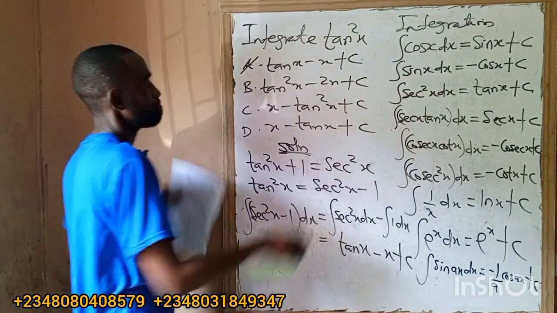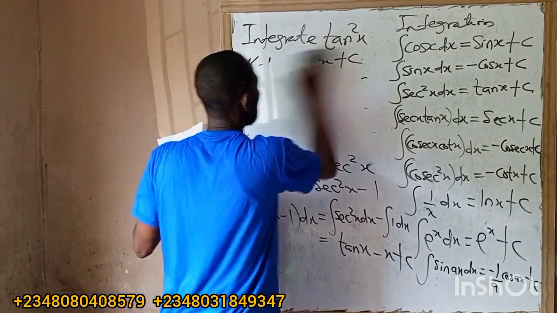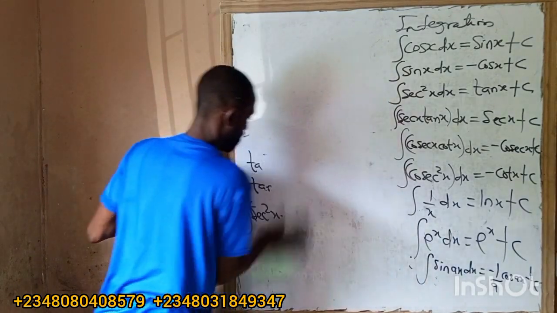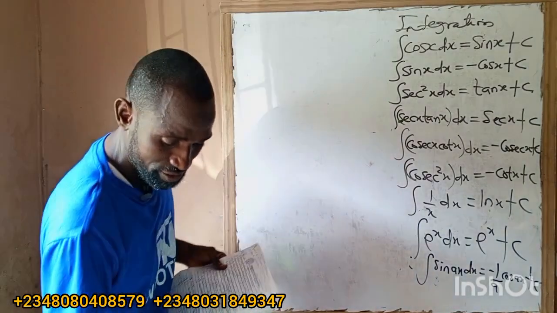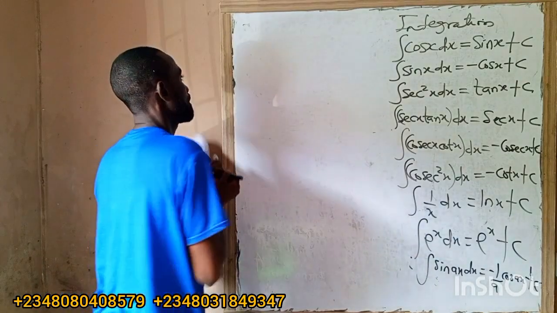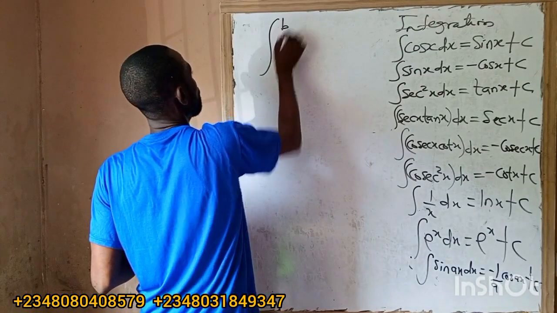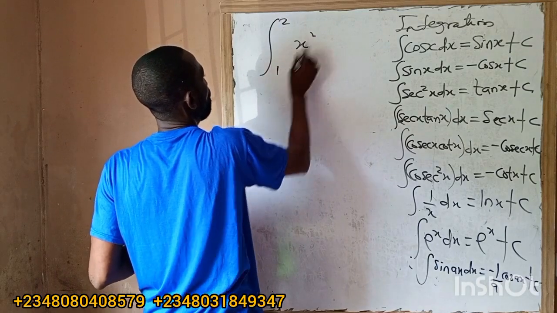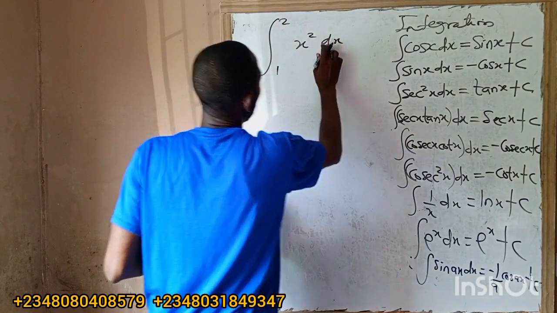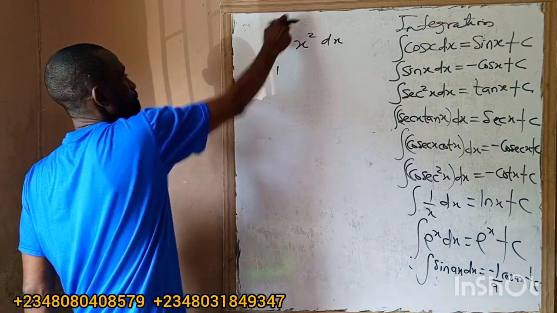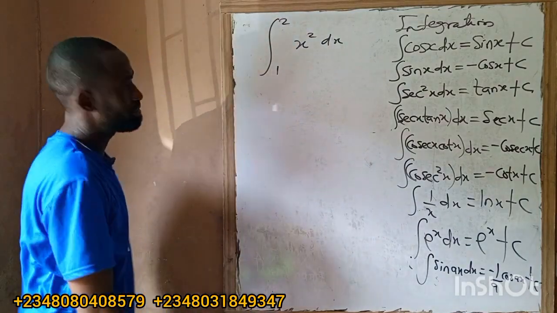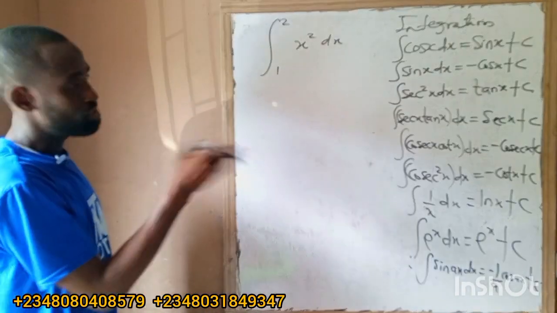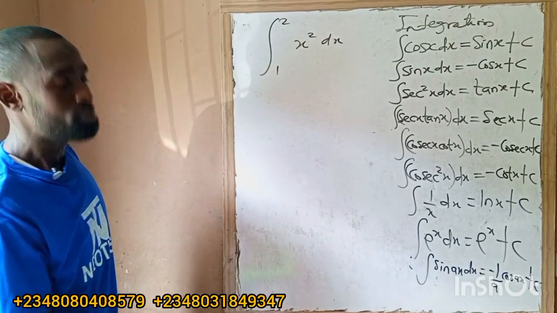Alright, so let me do this one. Definite integral. On definite integral, we have, say, the integral from a to b, maybe of x squared, from 1 to 2 of x squared dx. So a is what now? 2 is the upper limit. Then 1 is what now? Lower limit. So I'm going to solve the question first. You now subtract the lower limit from the upper limit.